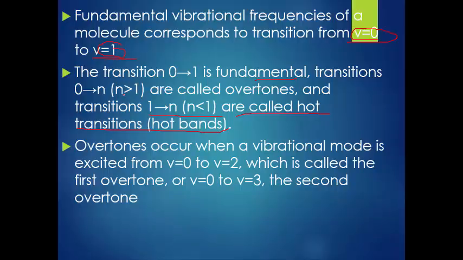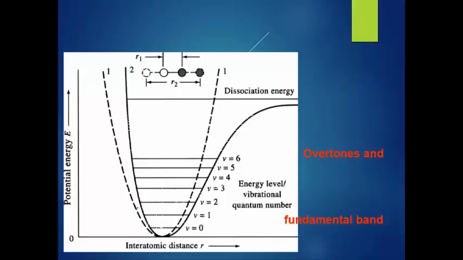Overtones occur when a vibrational mode is excited from V0 to V2, which is called the first overtone, and V0 to V3 is called the second overtone. These are already discussed. This is what the diagram means. See this, this is the fundamental vibration, and 0 to 2 is the overtone. 0 to 3 is also an overtone, 0 to 4 also an overtone, 0 to 5 also an overtone, 0 to 6 also overtones.